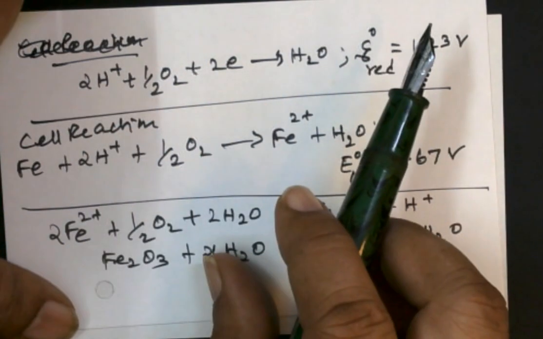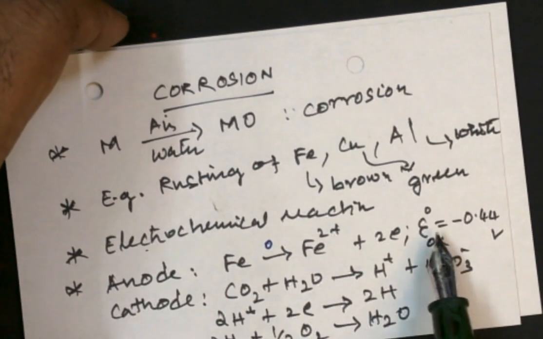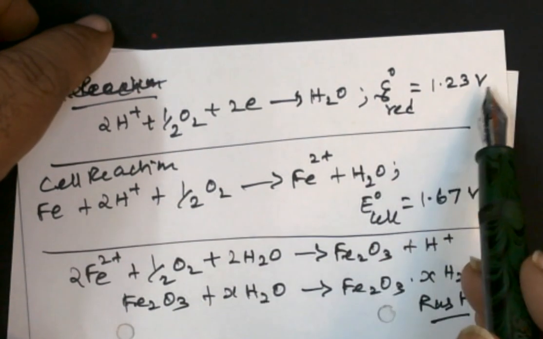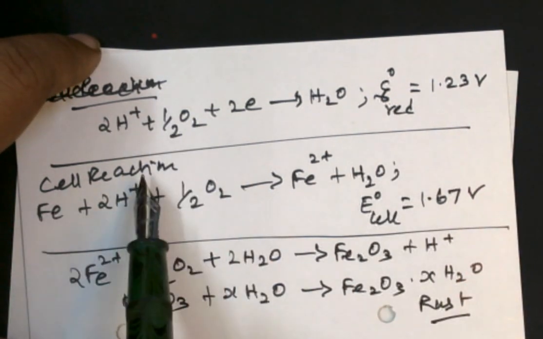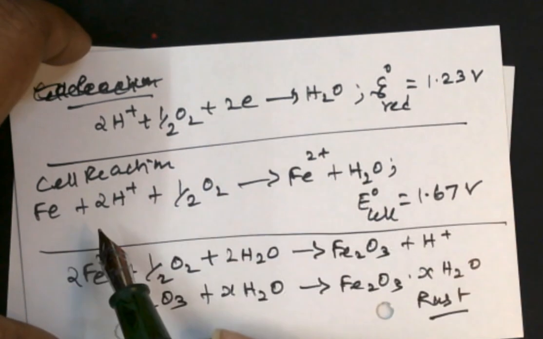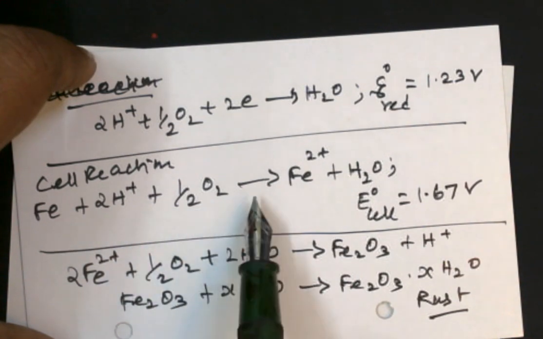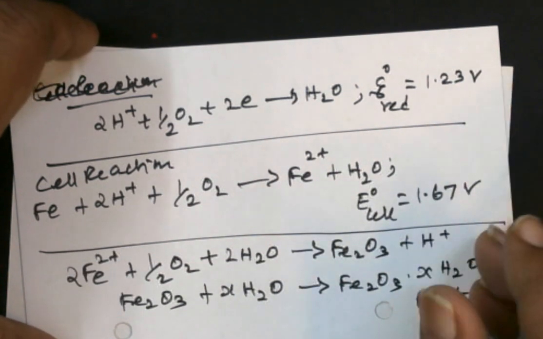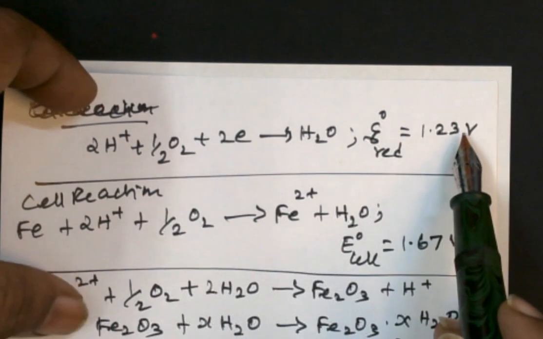Now we have to combine these two equations. What are these two equations? One is the anodic equation with the oxidation potential of 0.44 volt, and the cathodic potential is 1.23. Now we can combine these, so you are able to get the cell reaction. The 2e cancel. Now we have Fe plus 2H+ plus half O2 gives Fe2+ plus H2O, and you can simultaneously add these values also, 0.44 and 1.23.